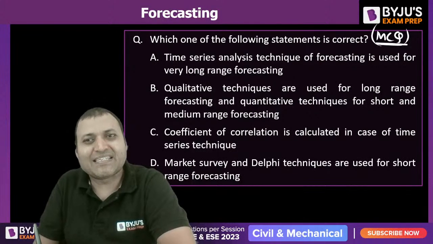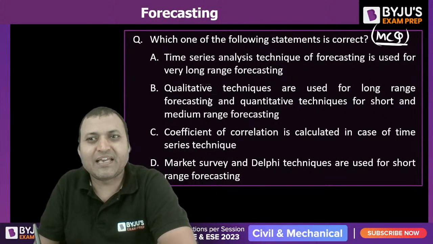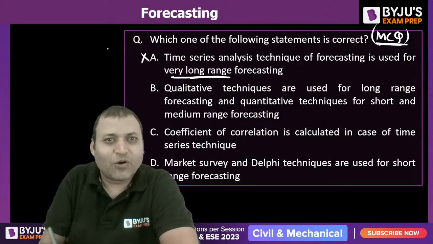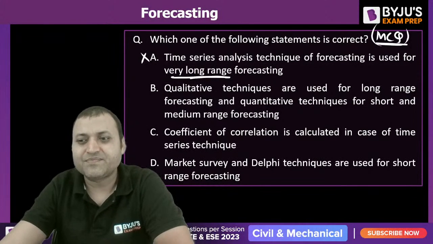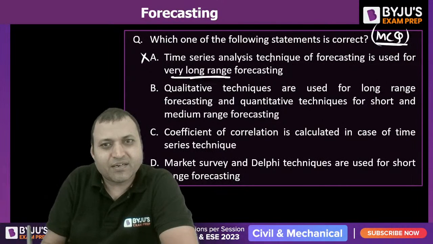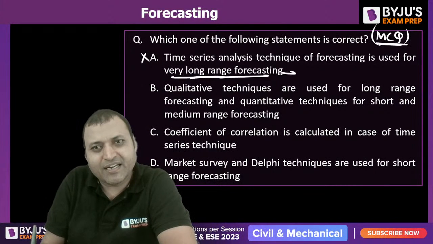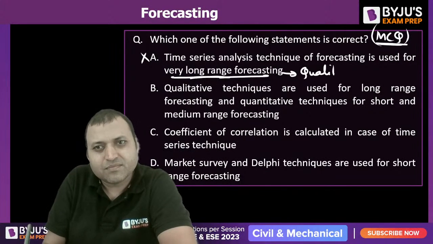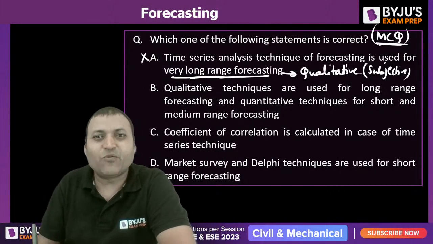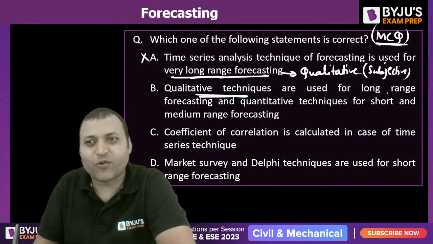Time series analysis technique of forecast is used for very long range forecasting. That is not correct. For very long range forecasting, it is the qualitative method or subjective method. Qualitative techniques, that is the subjective methods, are used for long range forecasting.